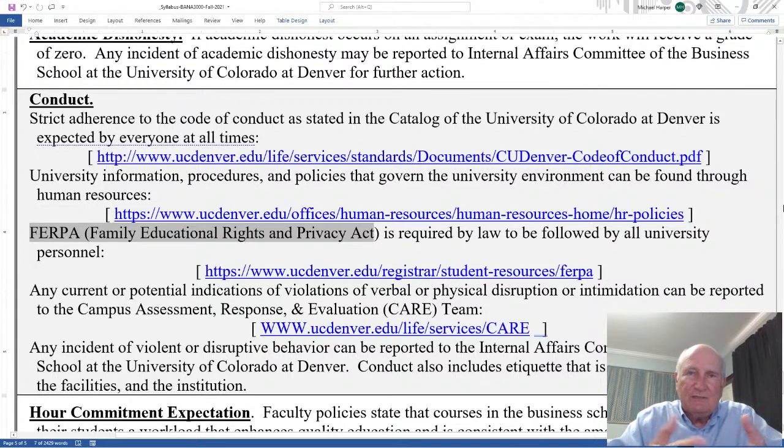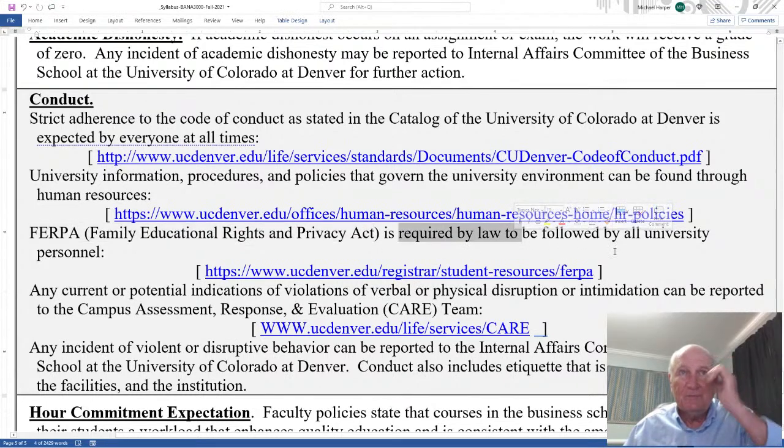I want to see what their grades are. No, I'm not going to give them to you. I'm not even going to give them to you unless I know it's you. Okay, so there's a lot of rights and privacy acts, and these are university policies, the human resource policies, but also they're state and federal policies, and by law, to be followed by the university personnel.